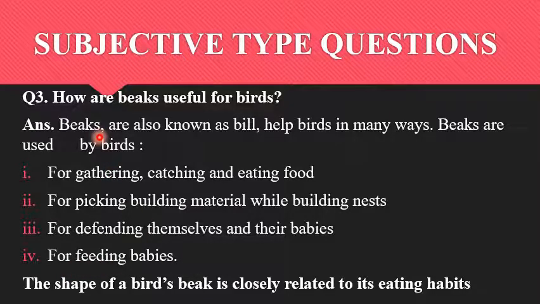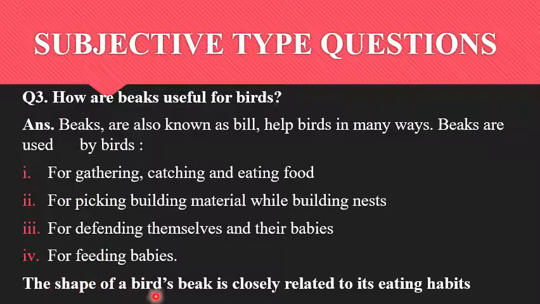Children, beaks are also known as bill, and these beaks are used by birds for gathering, catching and eating their food, for picking building material when they are building their nest, for defending means protecting themselves and their babies from their enemies, and for feeding their babies.